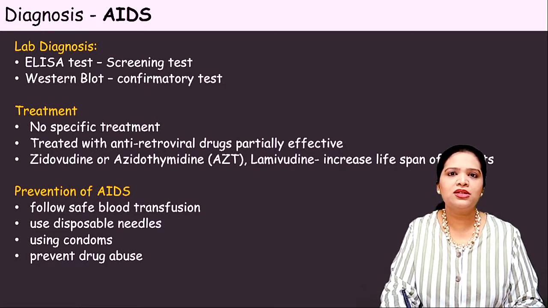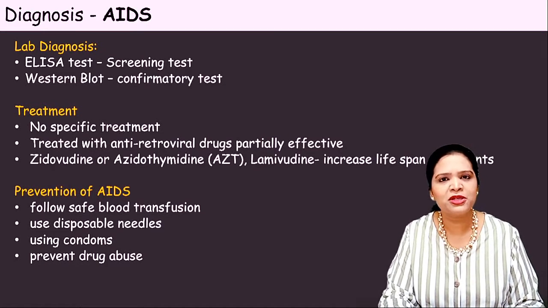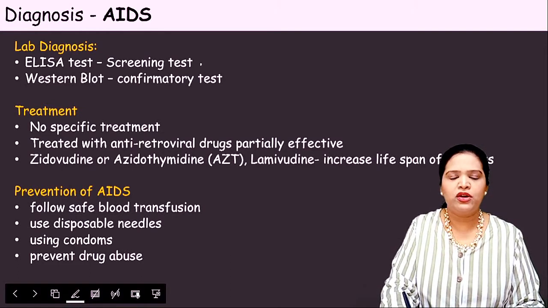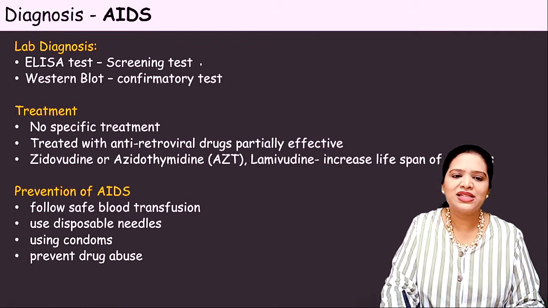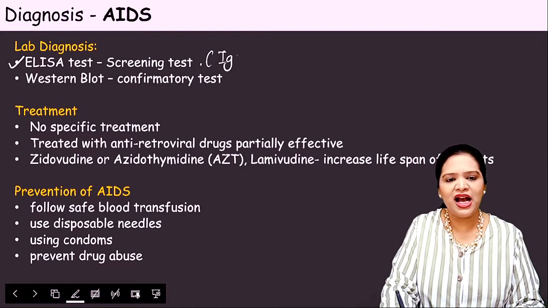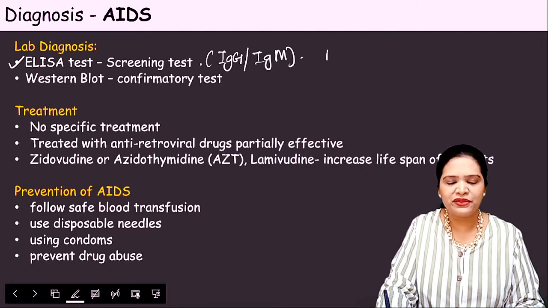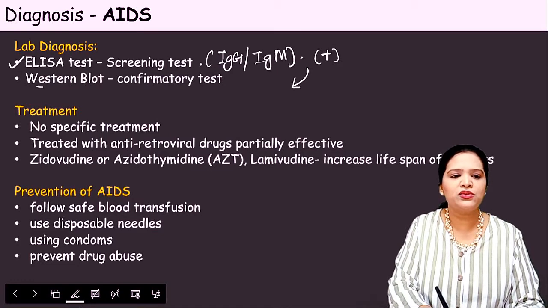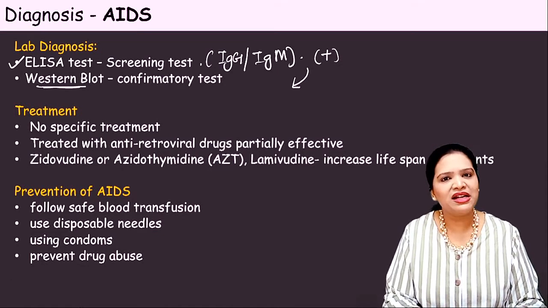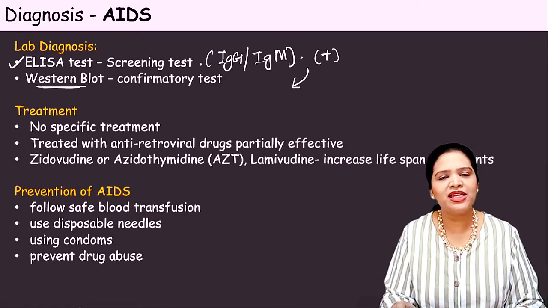So once the doctor sees the history of the patient, the symptoms of the patients and all, we will look by screening the antibodies for the HIV. Okay, so screening antibodies using the first one is ELISA test. So here we screen IgG or IgM antibodies using the ELISA test. So if this comes positive, then we go for the next test, that is the confirmatory test using the Western blot. So Western blot will not be done at the first stage.